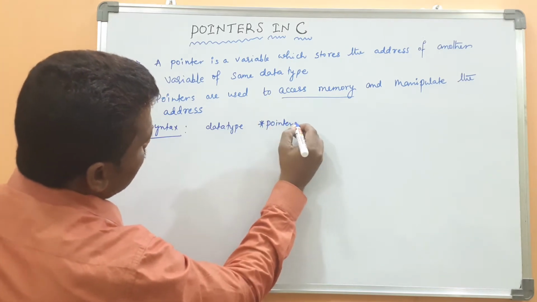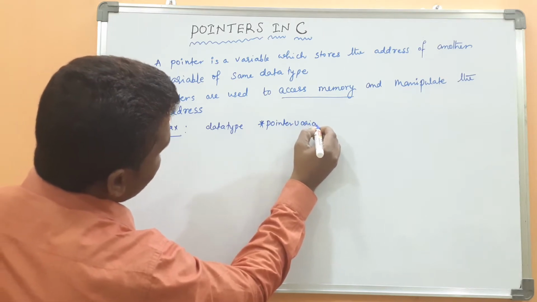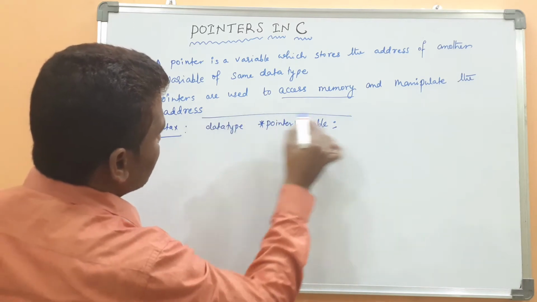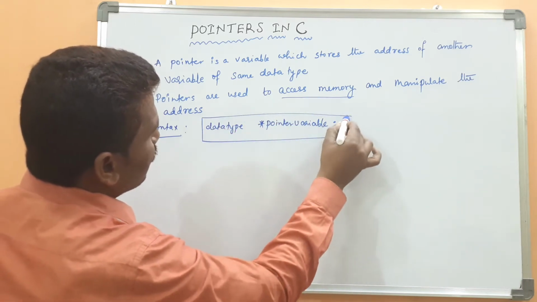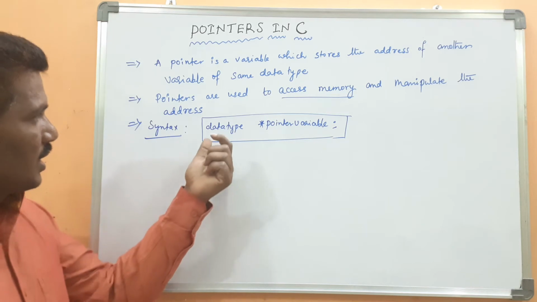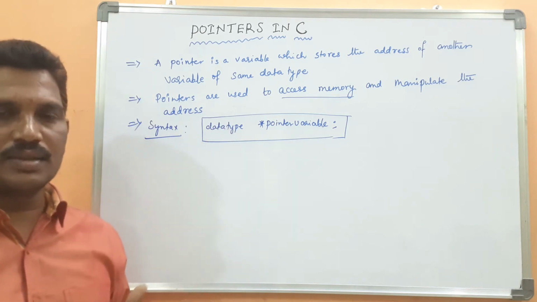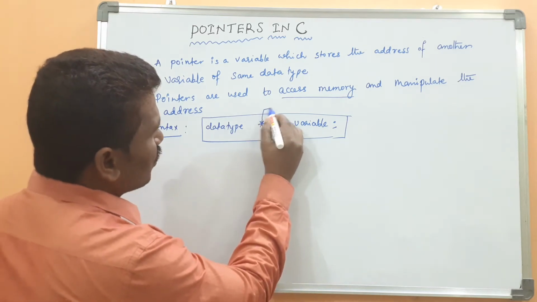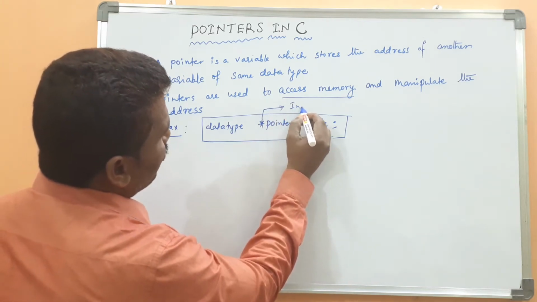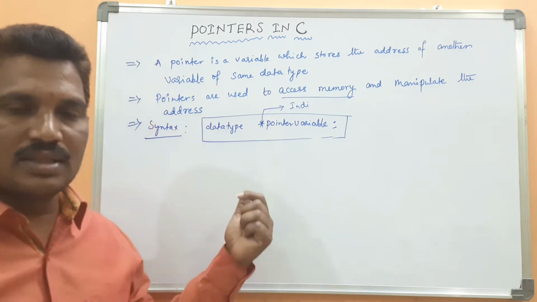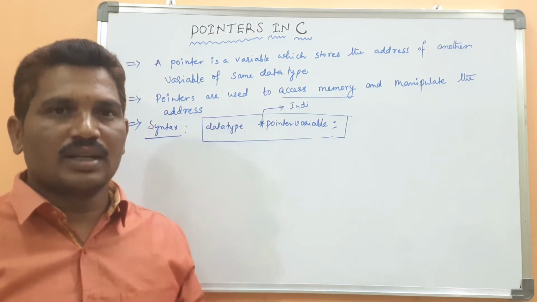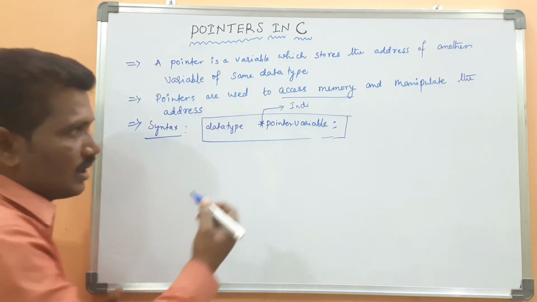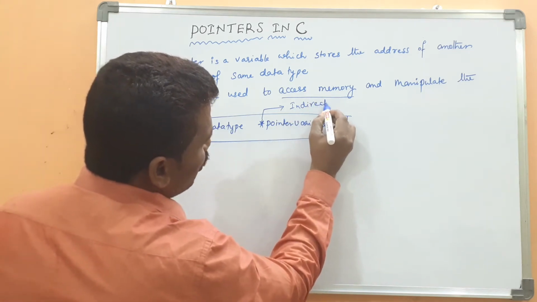This is the syntax used to declare a pointer. Here the data type is nothing but an integer, float, double, character, boolean, whatever. The asterisk operator, generally called an asterisk, is called the indirection operator when you are working with pointers.